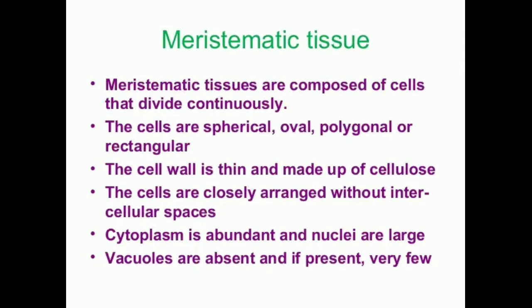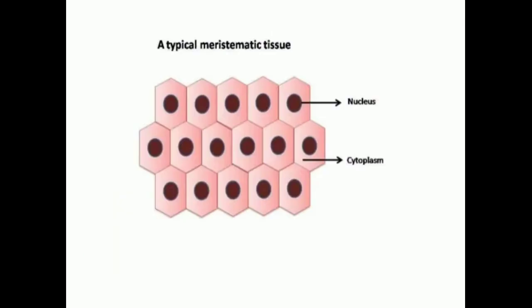Intercellular space means that usually there will be a space between two or more cells. In the case of meristematic tissues, this space will be absent. That is why it is said that intercellular spaces are absent; they are closely arranged. Next, each meristematic cell contains dense or abundant cytoplasm and a single large nucleus. The cytoplasm will be abundant and the nucleus will be large. And the vacuoles are absent, and if present, only a few.